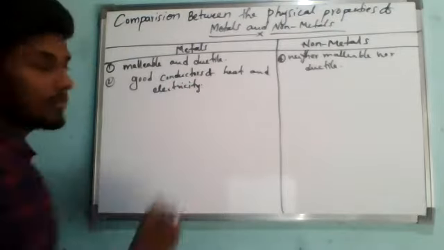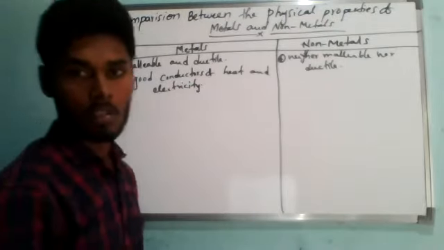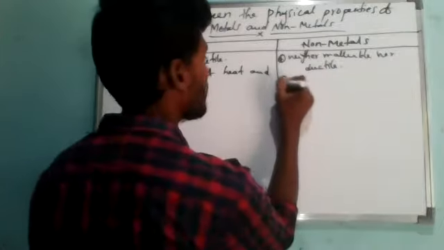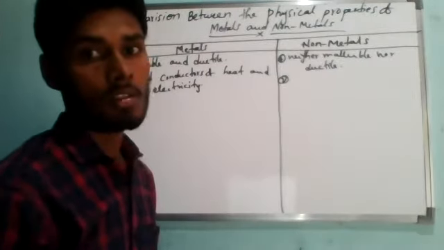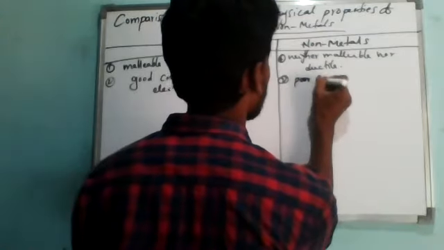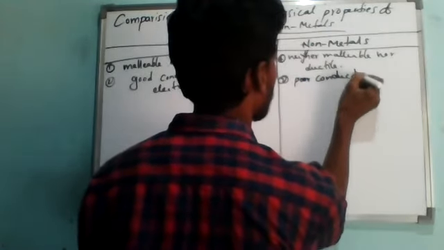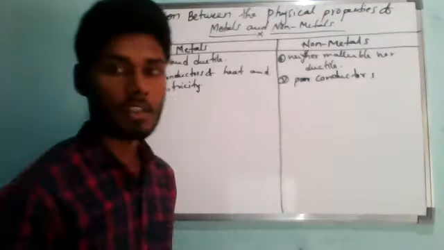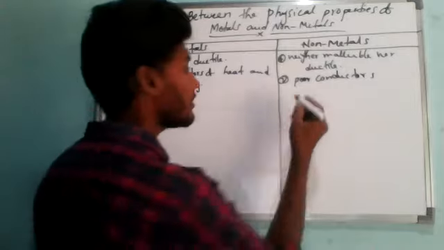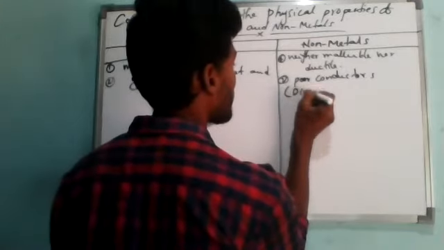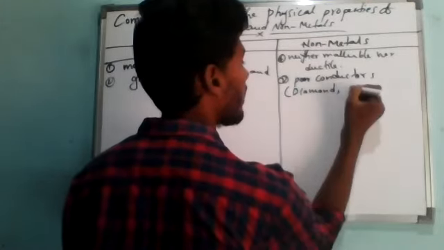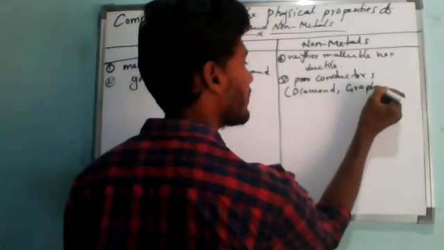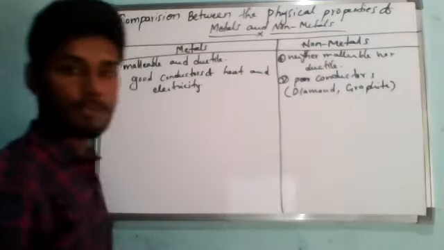See, always some exception cases will be present. Non-metals are poor conductors of heat and electricity, but except two things. One is diamond, which is a good conductor of heat, and graphite is a good conductor of electricity. So this is an exemption. Understand?